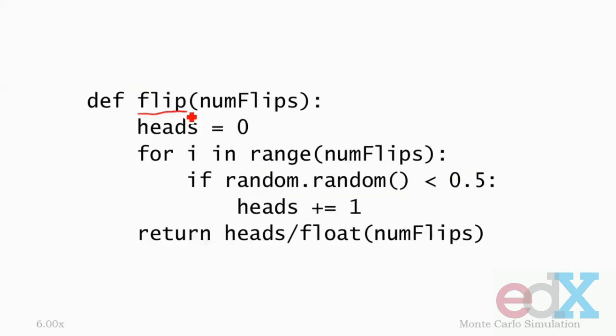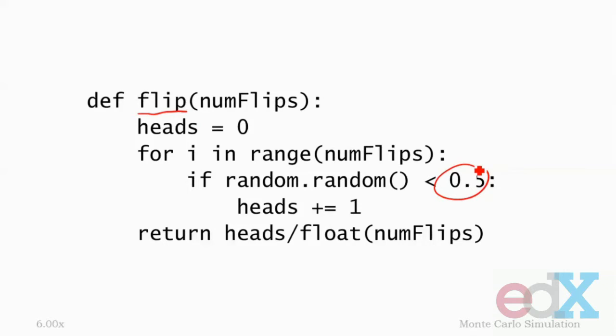The function flip is intended to flip a fair coin numFlips times and return the fraction of flips that come up heads. For each flip, random.random returns a random floating point number between 0 and 1. The midpoint of this number, 0.5, is arbitrarily assigned the value tails.